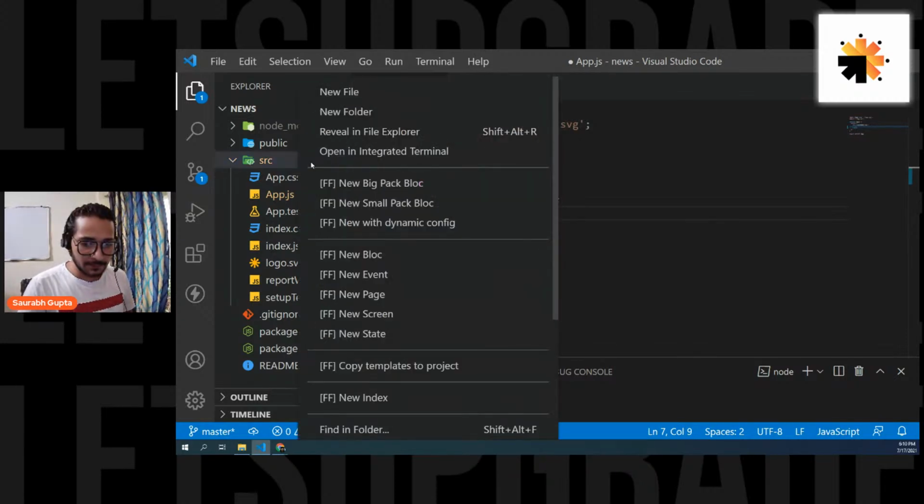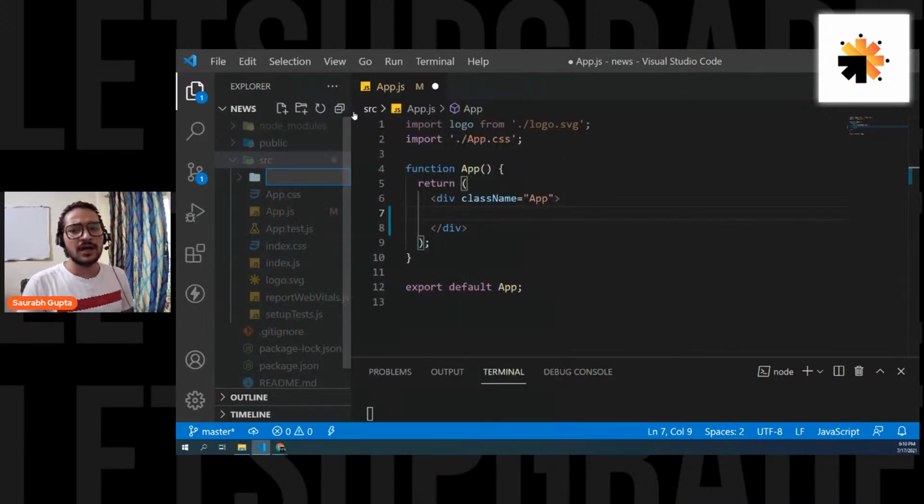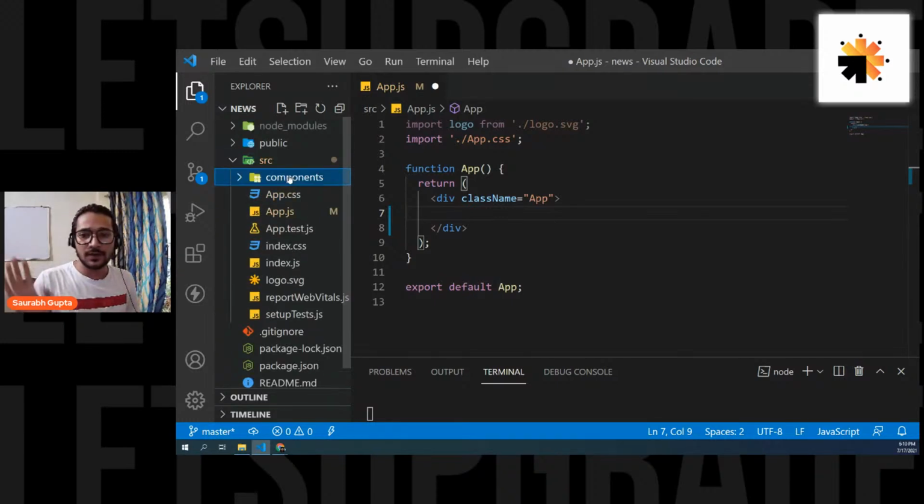So now I'm going to create one more file. Actually, first of all, let's create a folder. I create a folder and I name it components. In this, I'm going to keep all my created components. App is a default component which is already there, so let's leave it. Now I create one more folder inside src where I'll keep my own components, the components that I create. Now that folder is there, and inside that folder, let's start creating our own components.